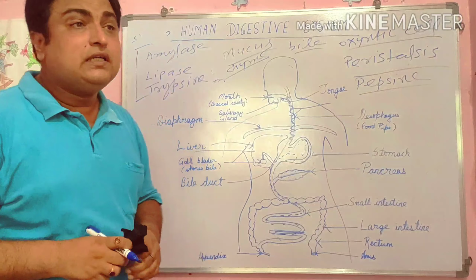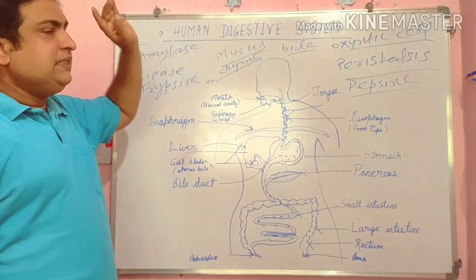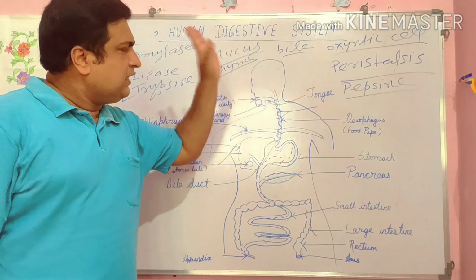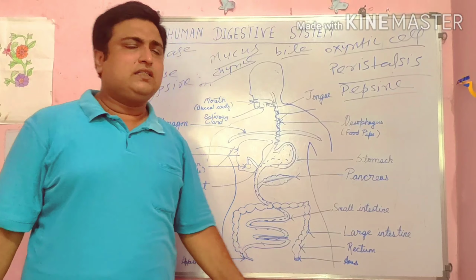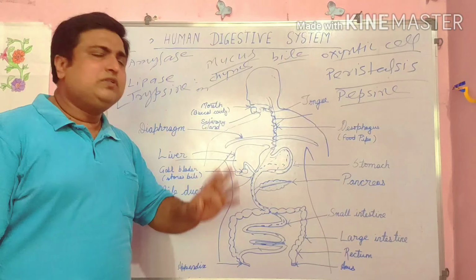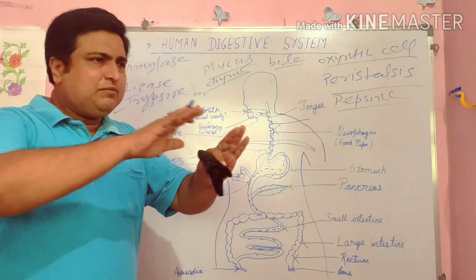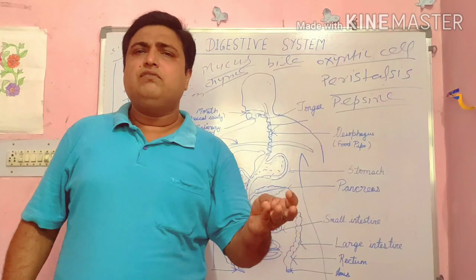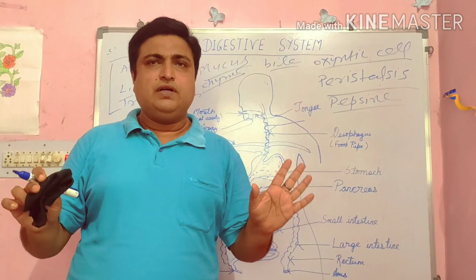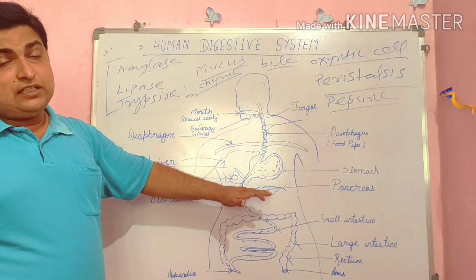Then what happens? You have studied that the first step, ingestion, is completed in the mouth. After that, digestion starts from the mouth. Then food goes to the stomach, and after that to the small intestine, where carbohydrate, protein and fat are all broken down into simple form. So digestion is completed in the small intestine.